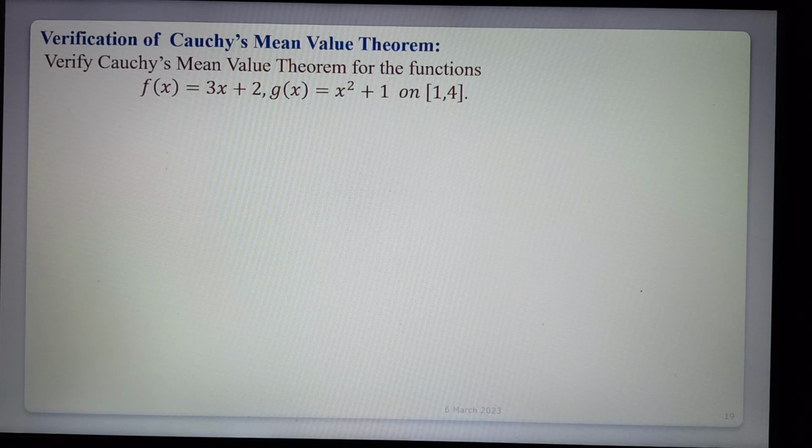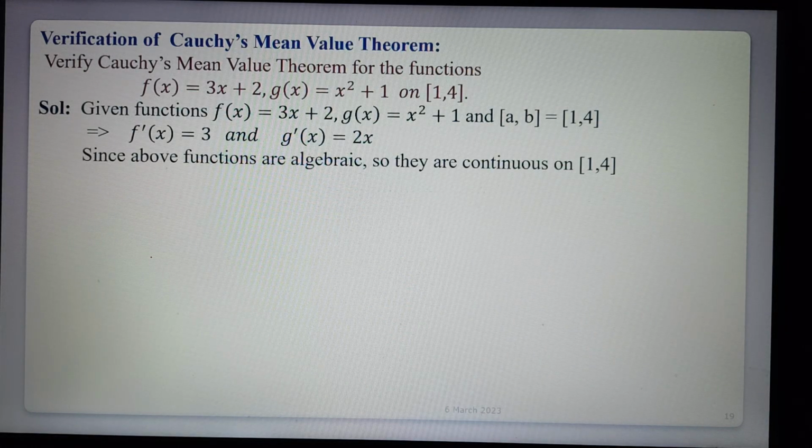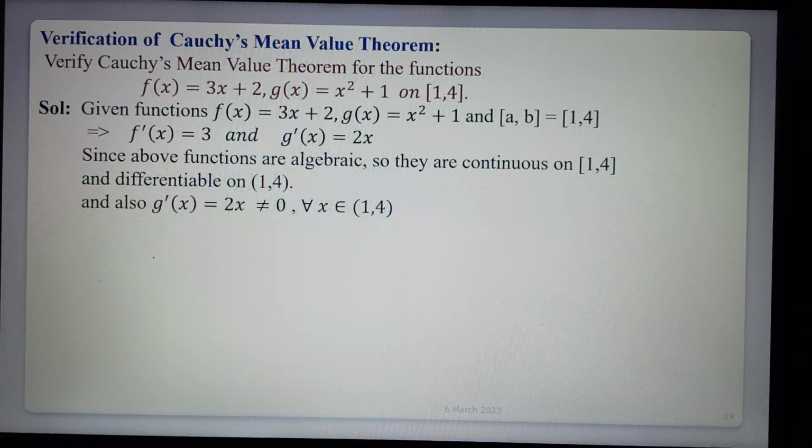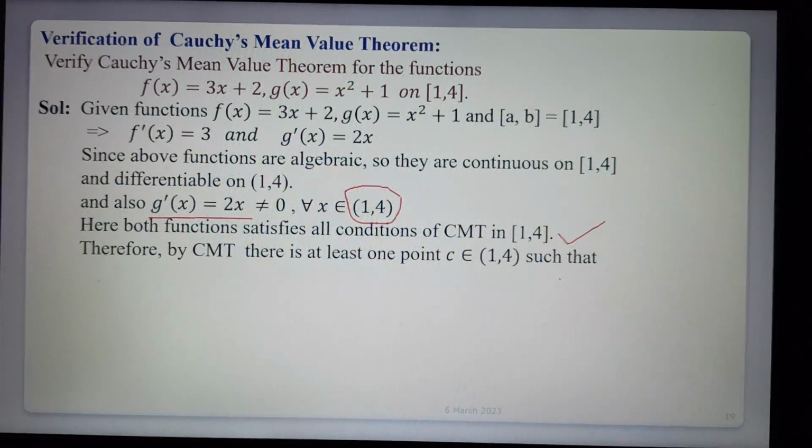First, given the functions, f'(x) = 3, g'(x) = 2x. Since the above functions are algebraic, they are continuous and differentiable in the open interval (1, 4), and g'(x) = 2x is not equal to 0 because x belongs to the open interval (1, 4), there is no 0, so it always exists. Therefore both functions satisfy all conditions of Cauchy's mean value theorem in (1, 4). Therefore Cauchy's mean value theorem is applicable.